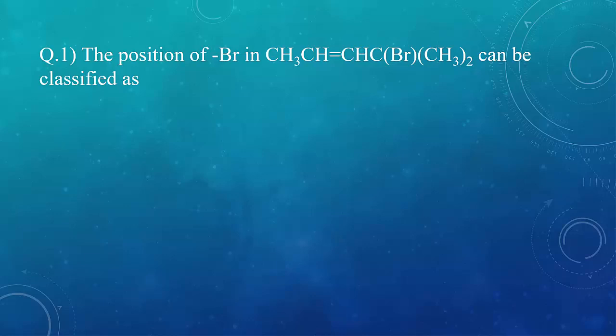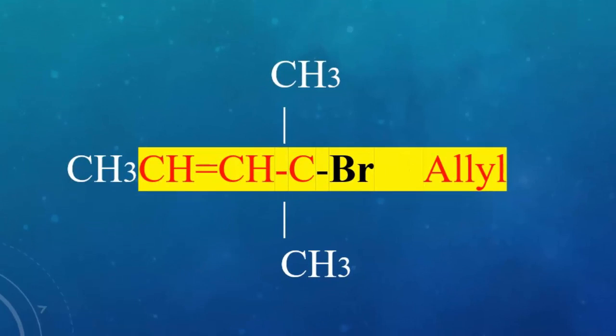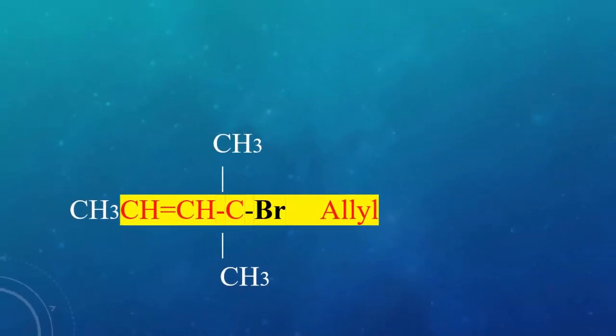Question number 1. The position of Br in CH3CH=CH-CBr(CH3)2 can be classified as. Four options are given. Now let's see the structure of this molecule first. Br is attached to a carbon, which is further attached to a carbon-carbon double bond. So this type of molecule is known as allylic. So the position of Br in this molecule can be said as allyl. The correct answer is A, allyl.